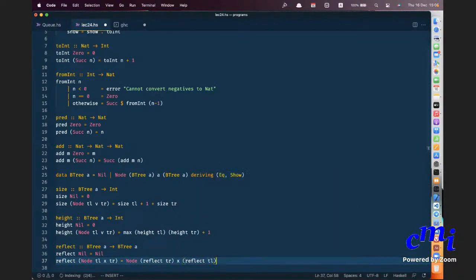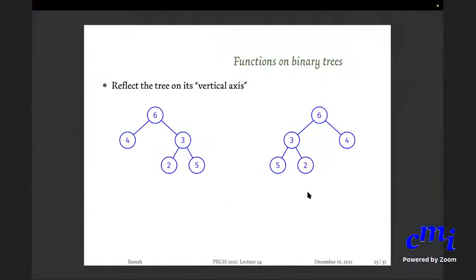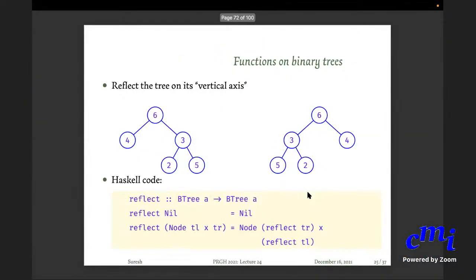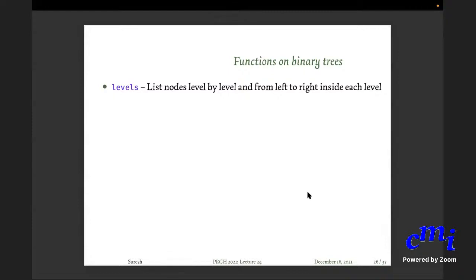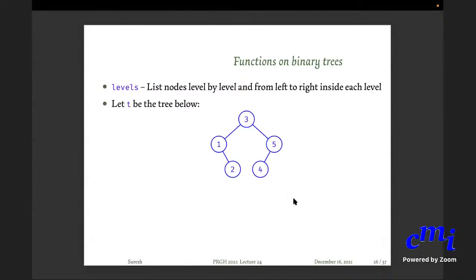And these are all some simple functions, right? Let's look at something mildly more challenging. Levels. I want to list the nodes of the tree level by level, by which I mean this. If I have a tree like this, then I should list it as 3, 1, 5, 2, 4. Is it clear what I want to do? So levels of T is 3, 1, 5, 2, 4. Yes, this is what I want to do.